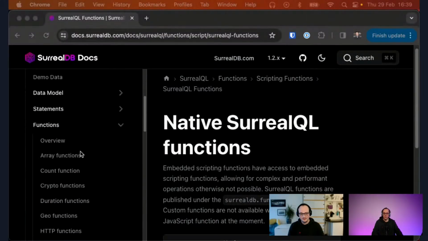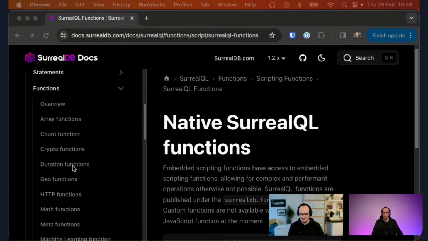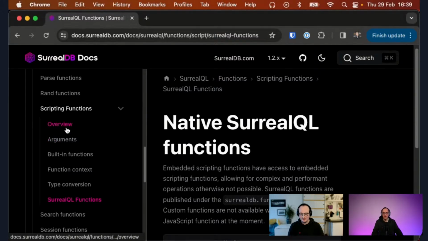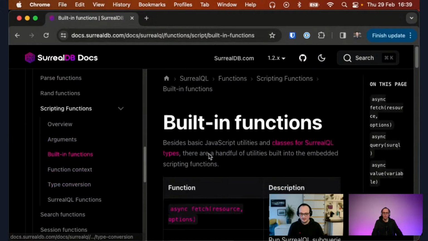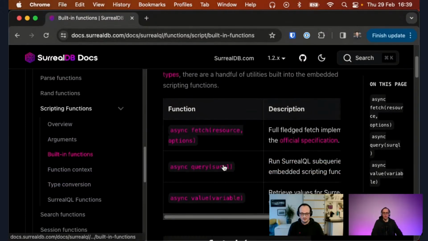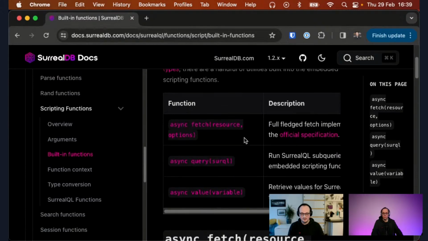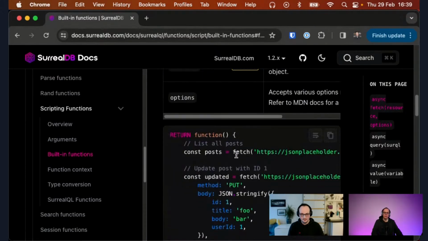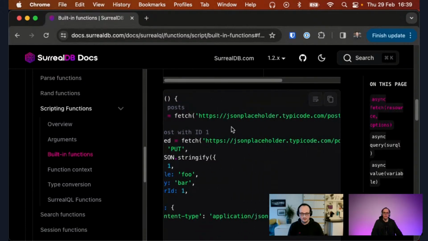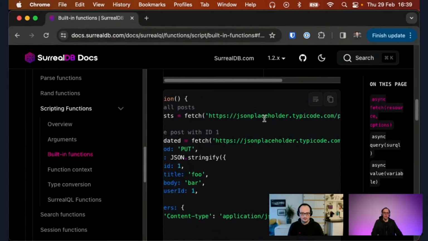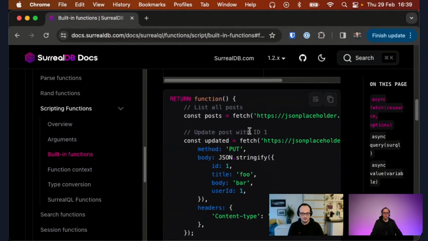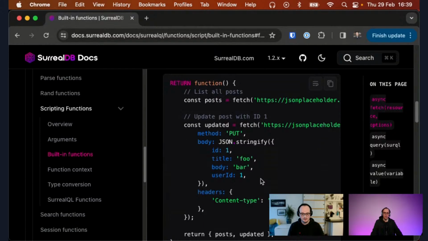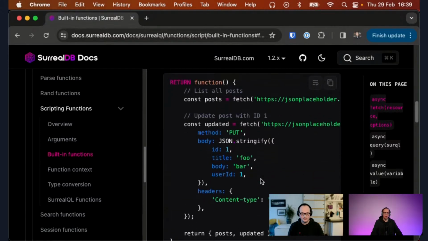Absolutely. I just want to bring up the SurrealQL documentation. Here under scripting functions we have the examples that we've covered, like with the argument, and then we have the async functions and fetch. In this example in the documentation, we're grabbing things from this API, fetching it into the JavaScript context and then making it available to SurrealDB.